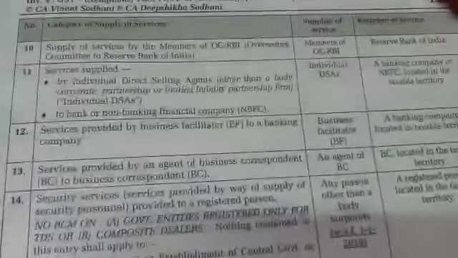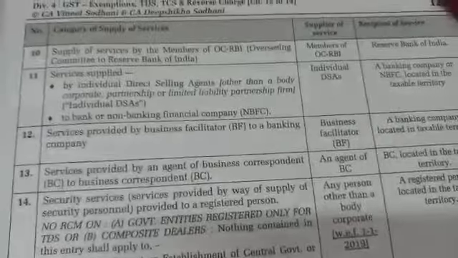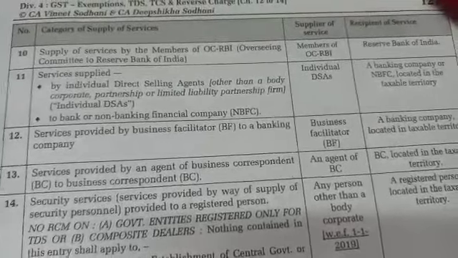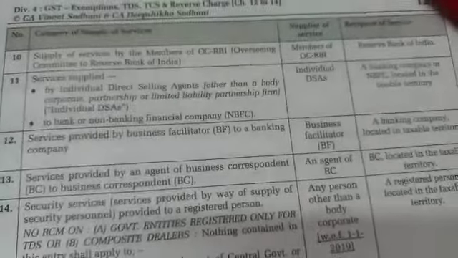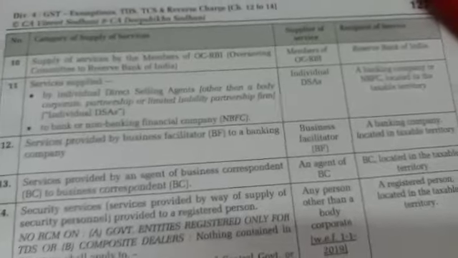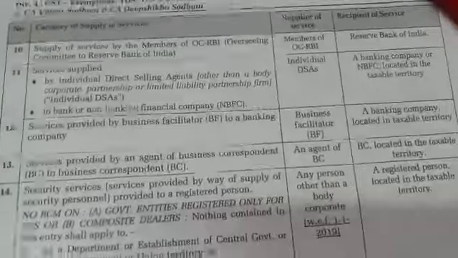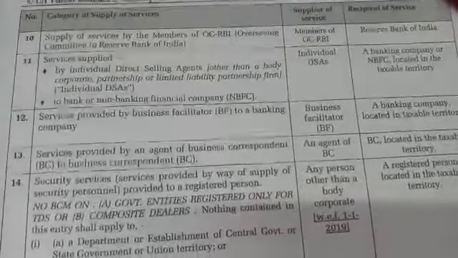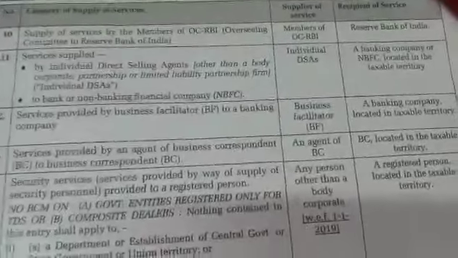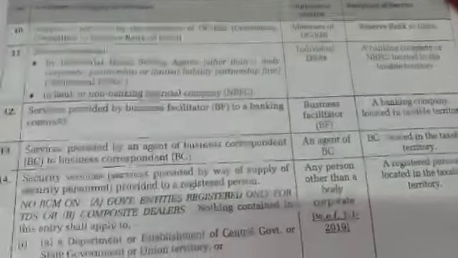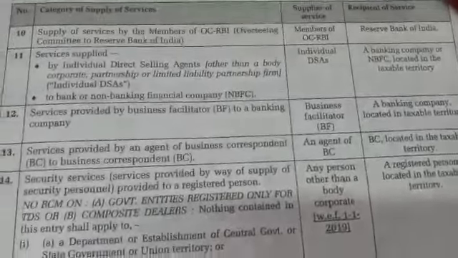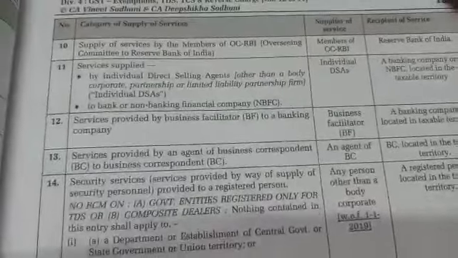Here the recipient of the services is the bank or non-banking financial company. So the recipient of services is liable to pay GST on the amount of the consideration that is paid by the bank or non-banking financial company to the direct selling agent.